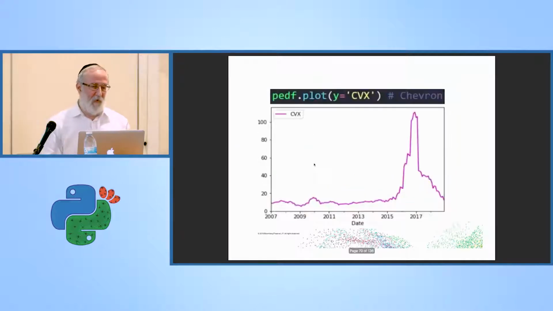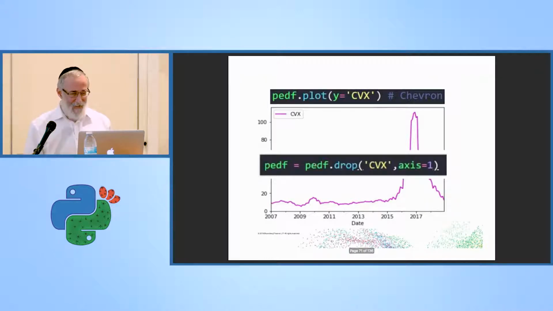So I plotted the PE ratio over time for that stock, and I see back in 2017, this stock's PE ratio shot through the roof. Now what can happen when companies report their earnings, typically quarterly, is that occasionally they have a loss and they report negative earnings. That's not what's happening here, because if they do report negative earnings, then we don't calculate a PE ratio. But sometimes they have a loss, but they end up reporting very slightly positive earnings, maybe a few cents. And if that happens and the stock price was already high, the PE ratio is going to go through the roof. So I decided to drop this stock just so it wouldn't affect the analysis. I can always add it back later and see how it does affect the analysis.